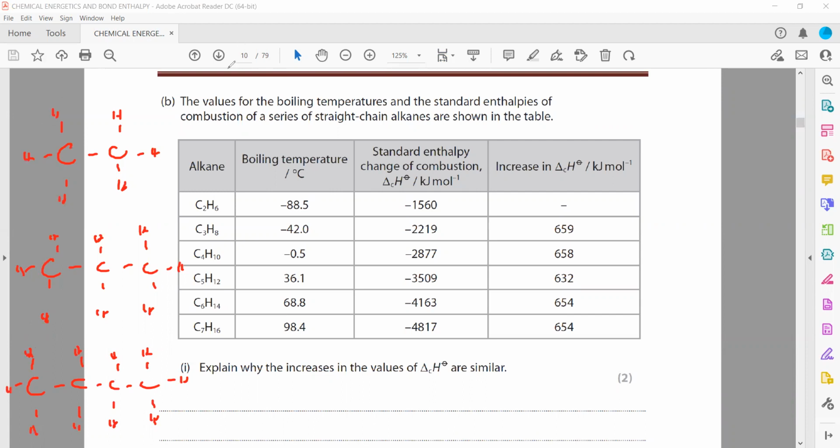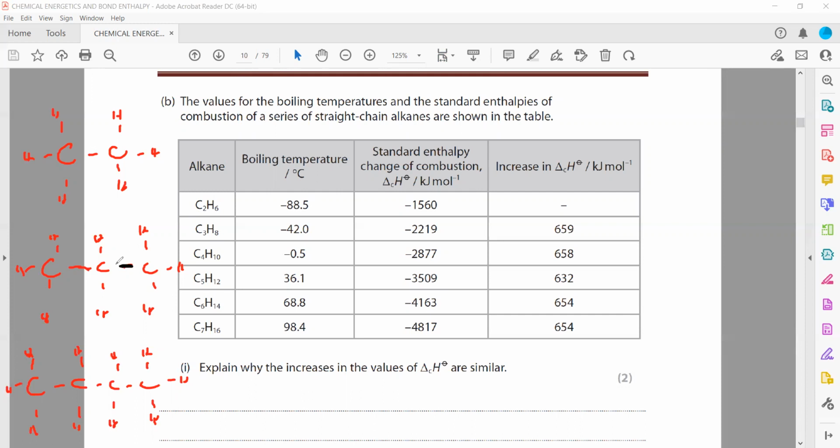bond differences there. For example, this contains a carbon-carbon single bond and 6 CH bonds. What are the extra bonds increased? The CC bond is already there, so one bond is extra. This is the extra CC bond.